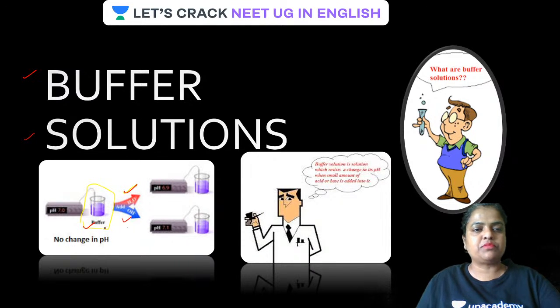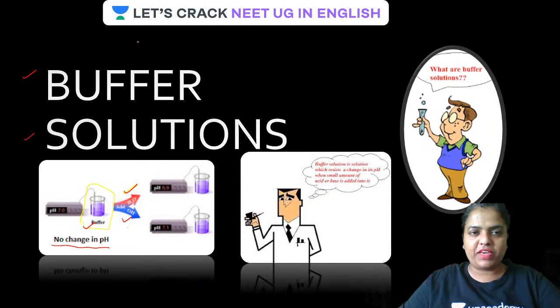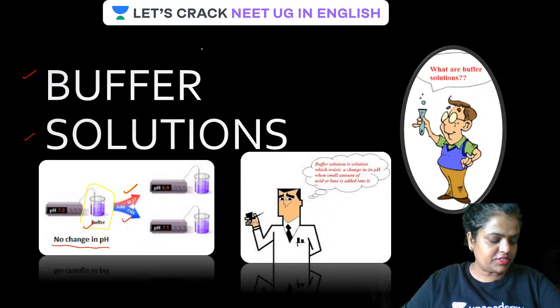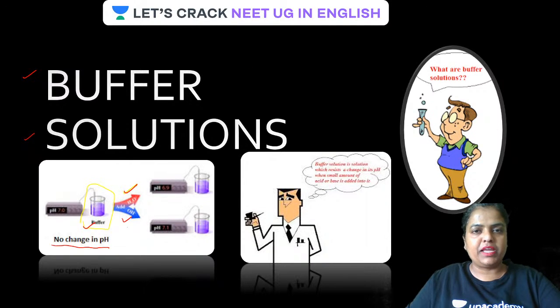We call them buffer solutions. Trust me, guys, from the very first slide, I am trying to cover all the questions right from the beginning, basic questions to the numericals, everything I'm going to cover in this class.